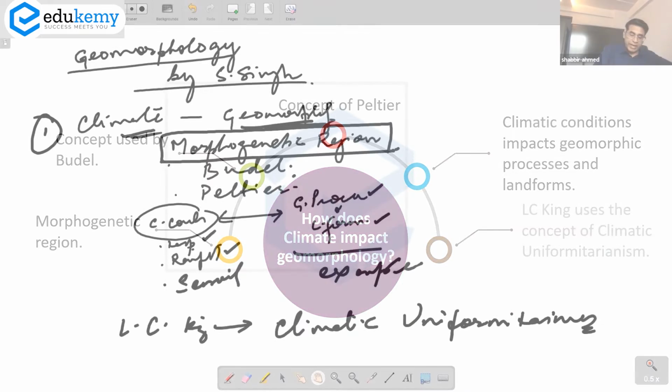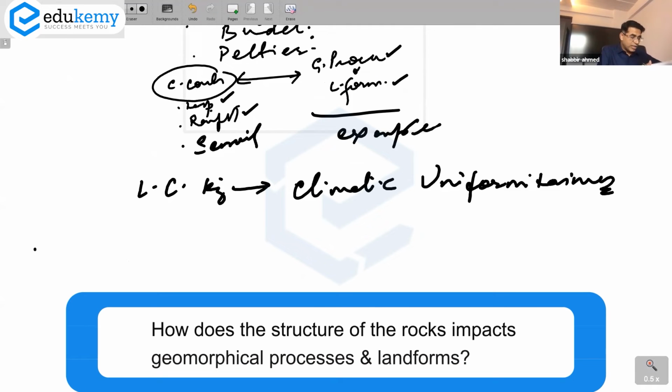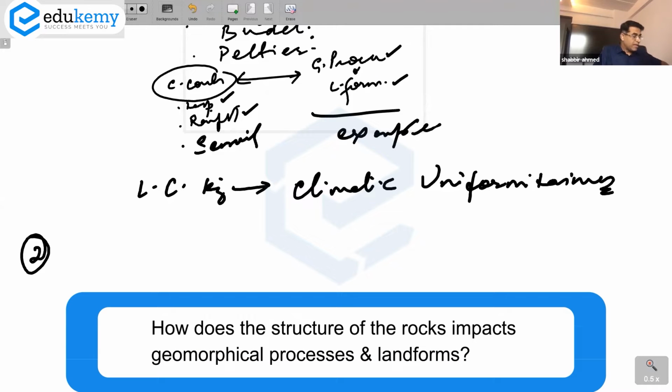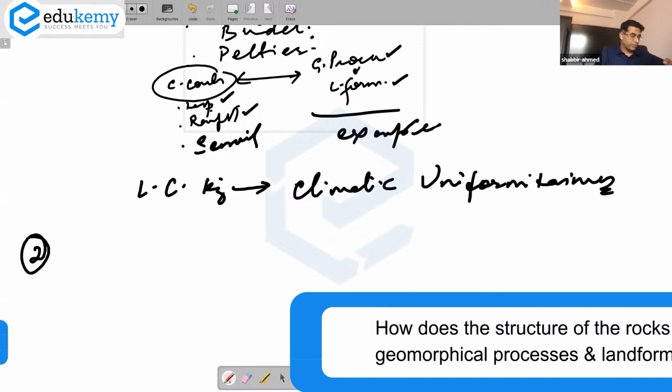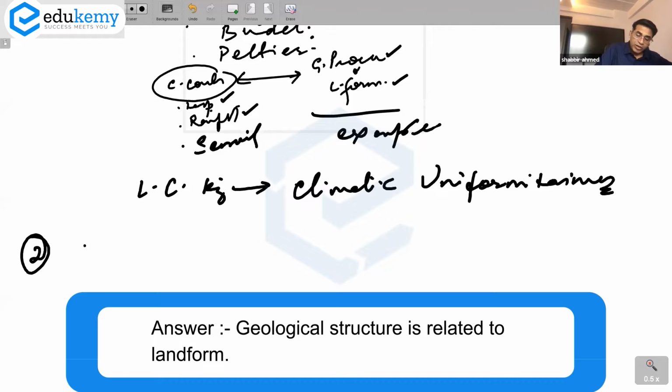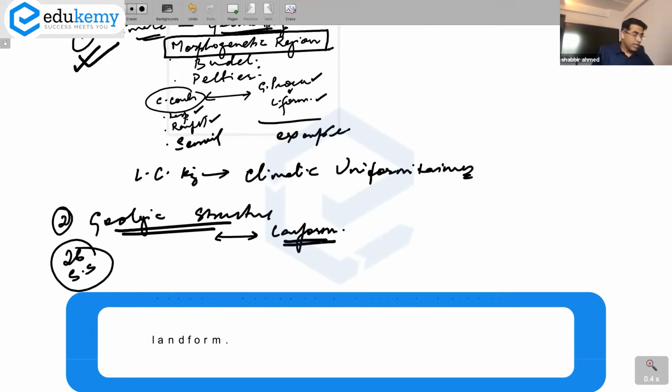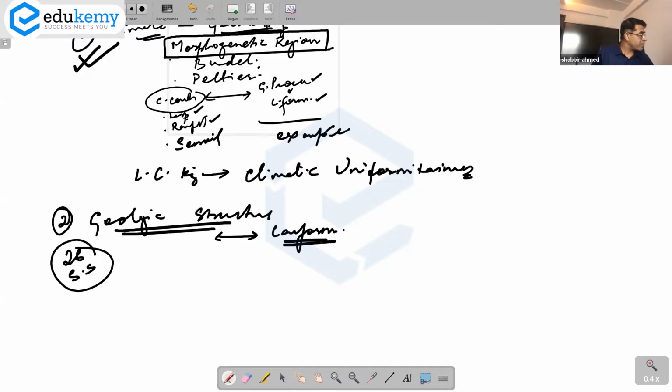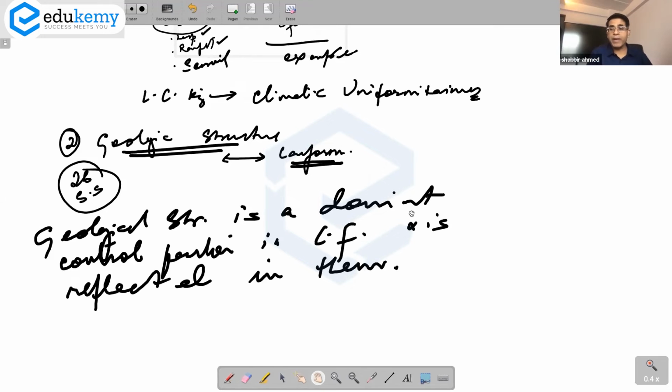uniformitarianism. Now, one more question you can look up and prepare is, how does the structure of the rocks impact geomorphical processes and landforms? The relationship between rock structure or geologic structure, and how is this related to landforms? Page number 26 has a statement that says geological structure is a dominant control factor in the evolution of landforms and is reflected in them. How does structure impact landforms?